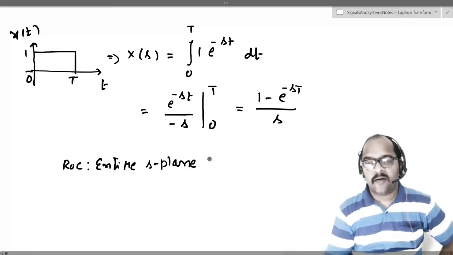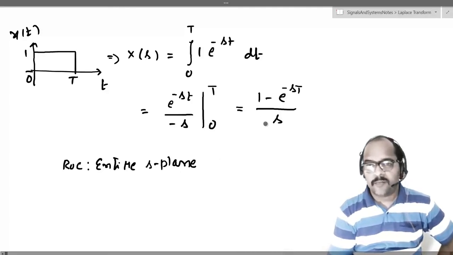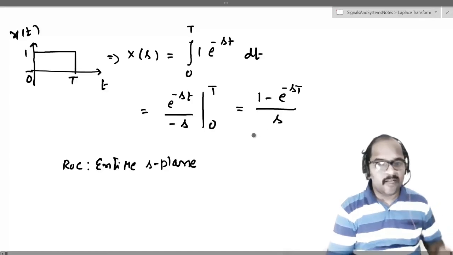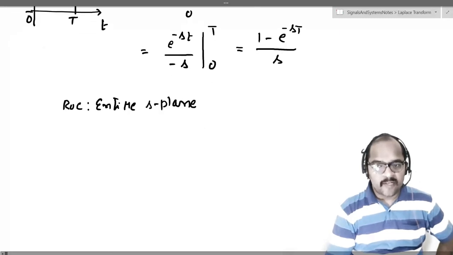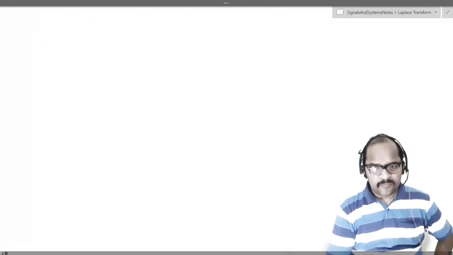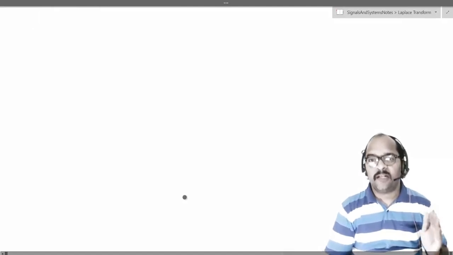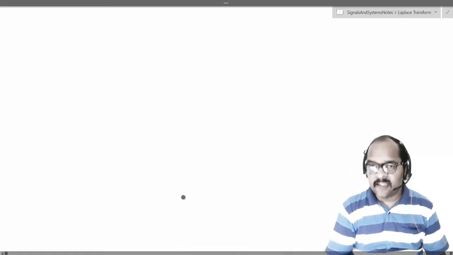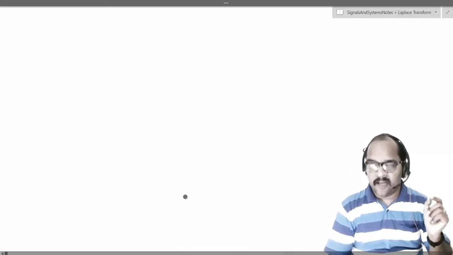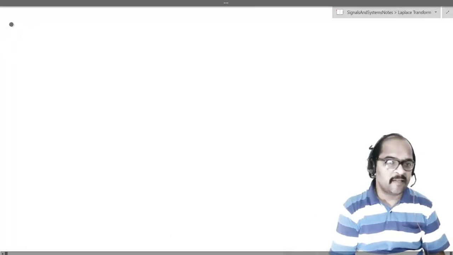Entire s plane, because you can easily use L'Hospital's rule and prove that this is again finite even at large values of s. So indirectly it means that if x of t is of finite duration and if it is absolutely integrable, then the ROC of X of s is the entire s plane, except possibly excluding s equal to plus or minus infinity.